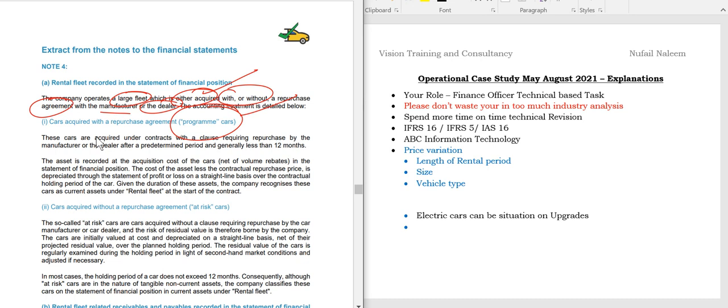So I cannot say this can be a non-current asset. It's like a rental agreement, I can say. These cars are acquired under the contract clause requiring repurchase by the manufacturer or dealer, generally in less than 12 months. So it can't be a non-current asset, students, less than 12 months. The assets are recorded at the acquisition cost of the cars net of the repurchase value in the statement of financial position. The cost of the assets less the contractual repurchase value is depreciated through the statement of profit or loss.